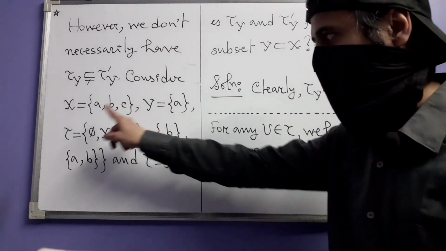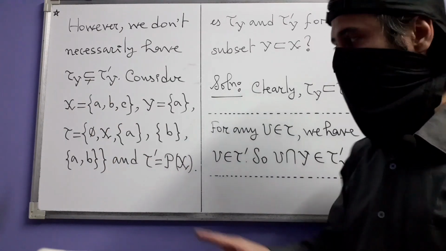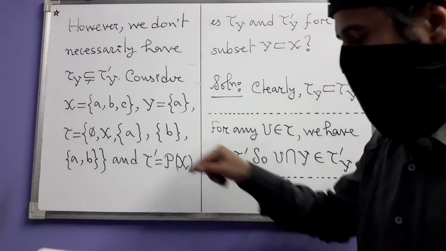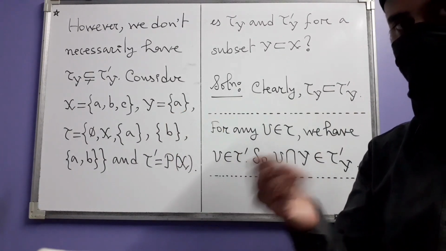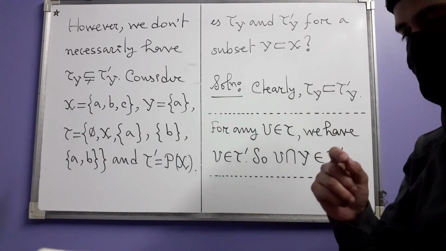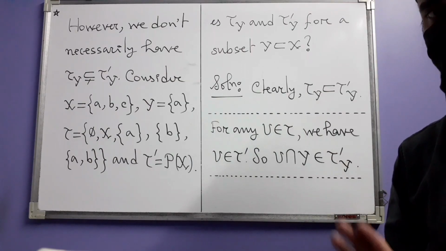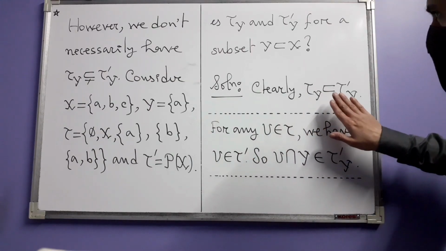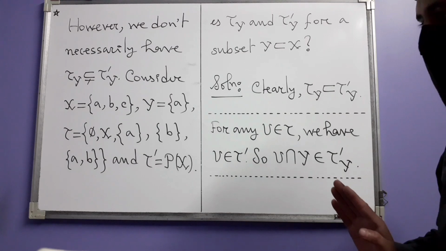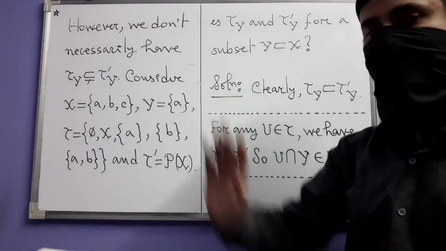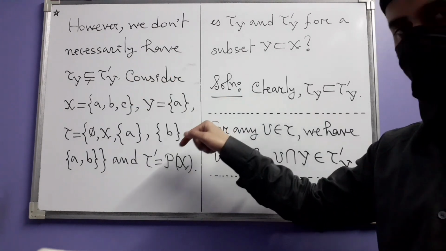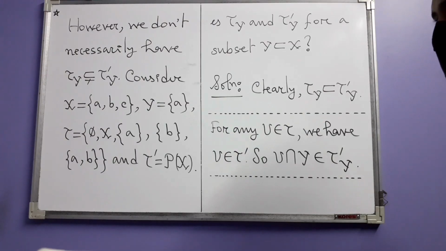So this is strictly finer than tau. However, for this Y, if you calculate the corresponding subspace topologies, you will see that they are equal. So still that relation is there, but it's not strict anymore. I want you to do that part yourself.